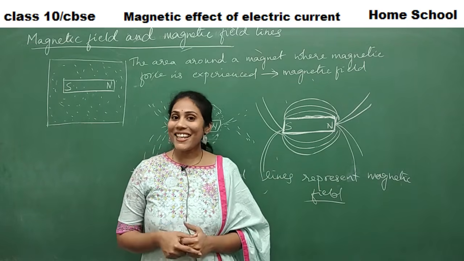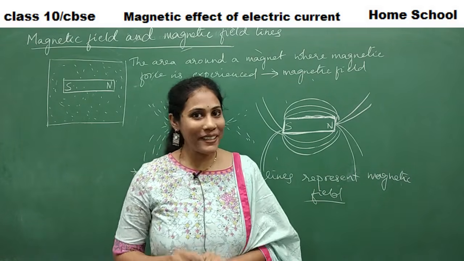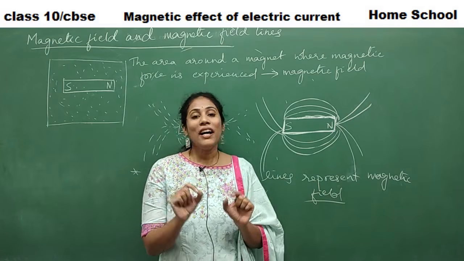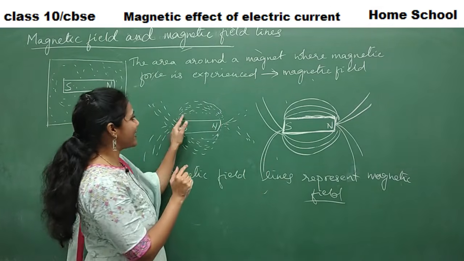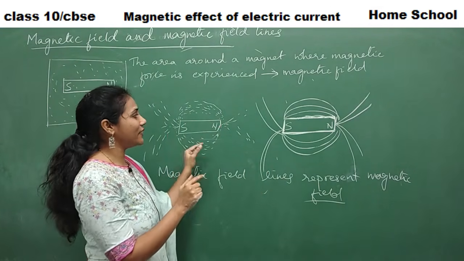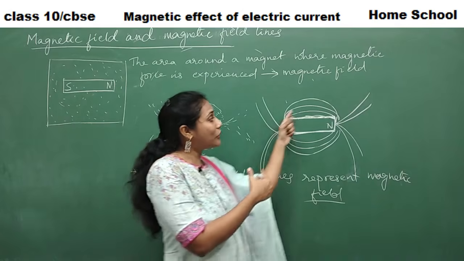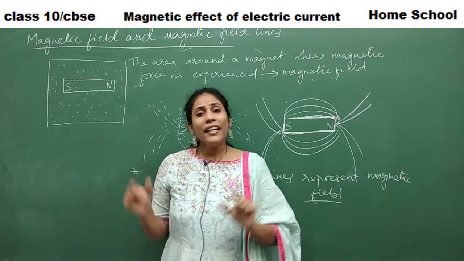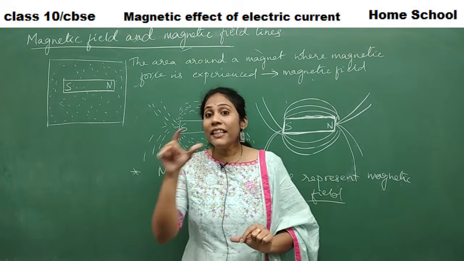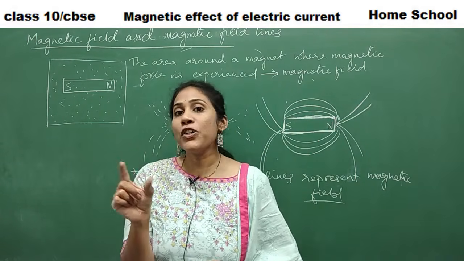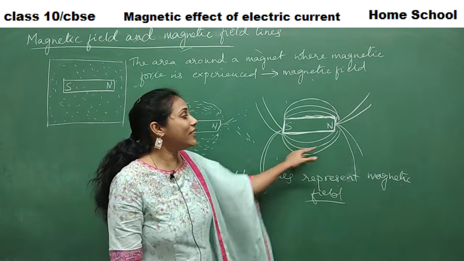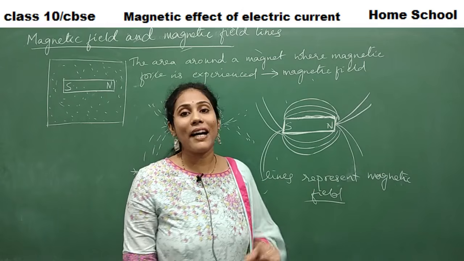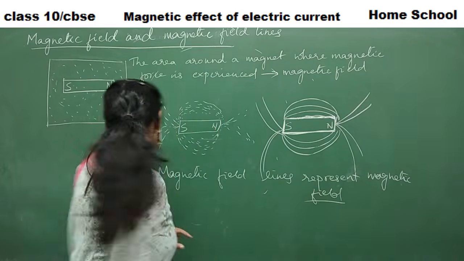So that was an interesting visual and experiment, isn't it? I think now you've got to know how iron filings get arranged in this pattern, and according to that how we can draw the field lines. Not only the iron filings, even a compass needle can help us to draw the field lines around a bar magnet. Can you tell me how?